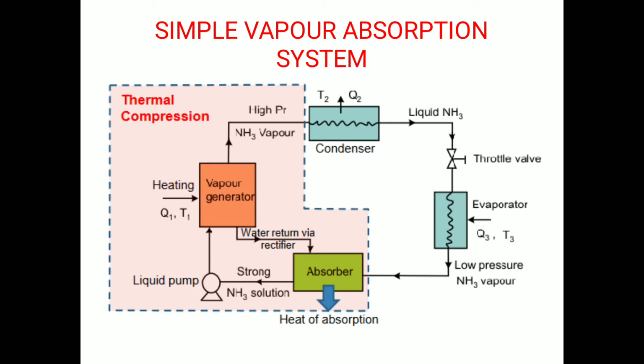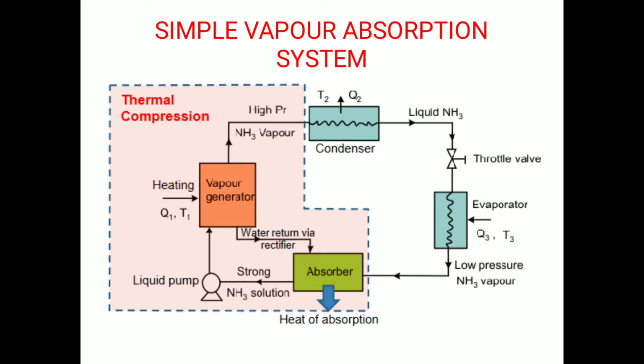Some form of cooling arrangement, usually water, is employed in the absorber to remove the heat from the solution evolved there. This is necessary in order to increase the absorption capacity of water, because at higher temperature water absorbs less ammonia vapor. The strong solution thus formed in the absorber is pumped to the generator by the liquid pump.